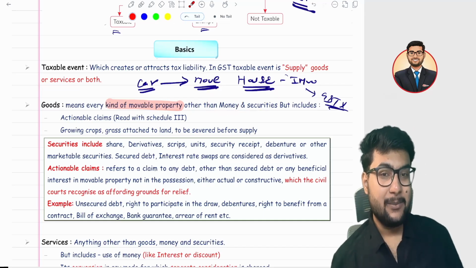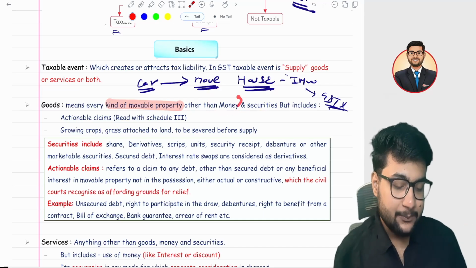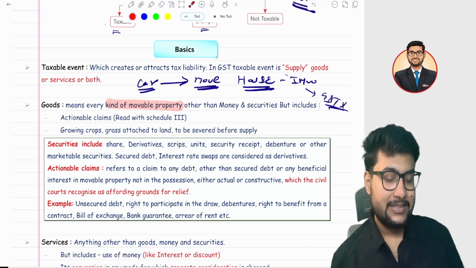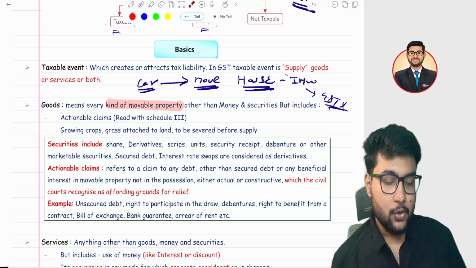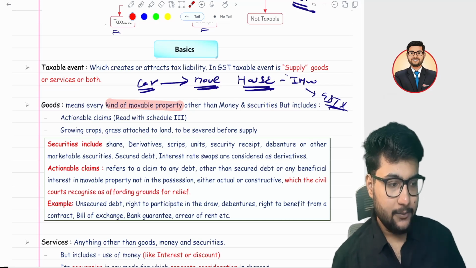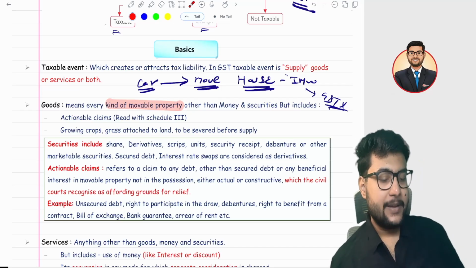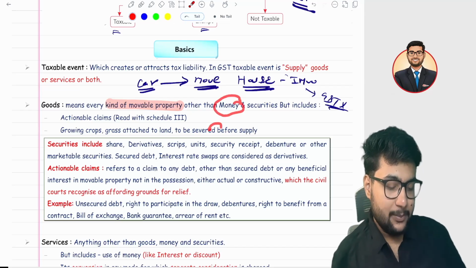And what do you mean by money and what do you mean by security? So money means anything which is recognized by the RBI. For example, your currency note is recognized by the RBI. Your commercial paper is also recognized by the RBI. Your fixed deposit is also recognized by the RBI. So money means anything which is recognized by the RBI, and commercial paper and fixed deposits also are money.